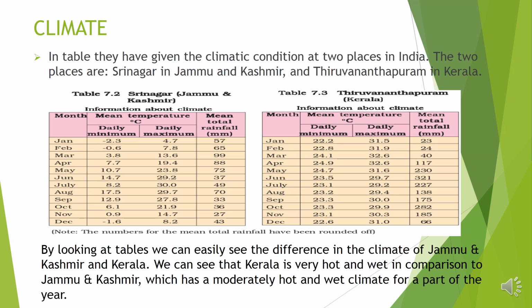In the table, they have given the climatic condition at two places in India. The two places are Srinagar in Jammu and Kashmir and Tiruvananthapuram in Kerala.